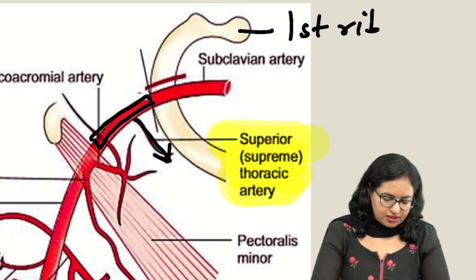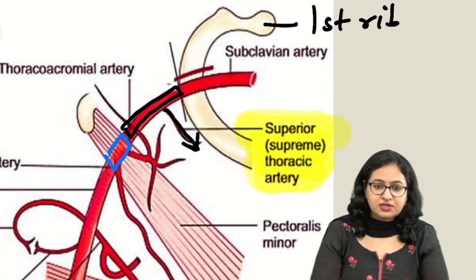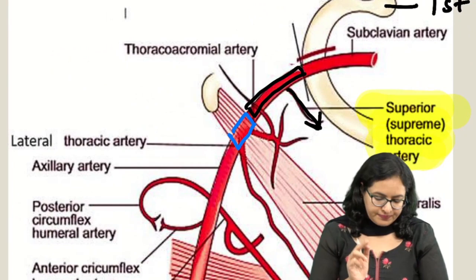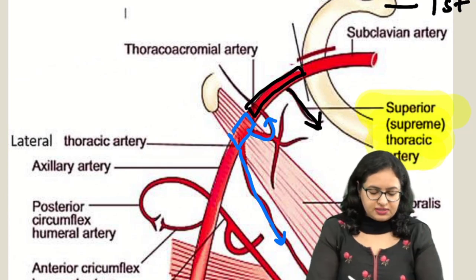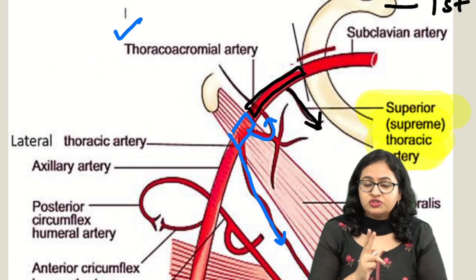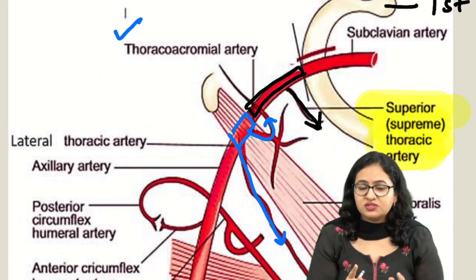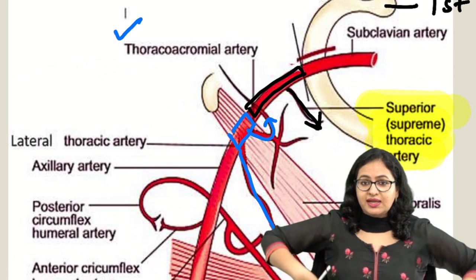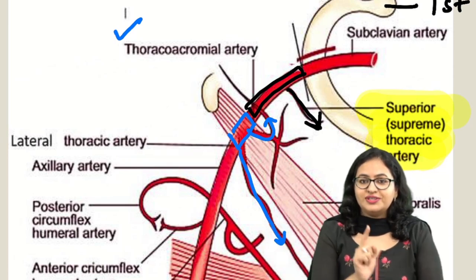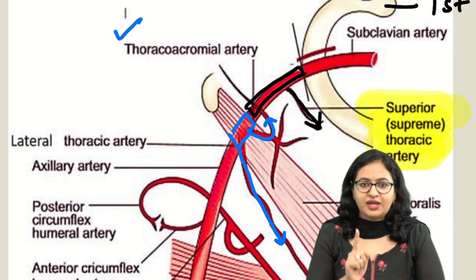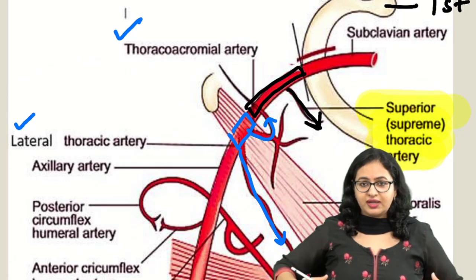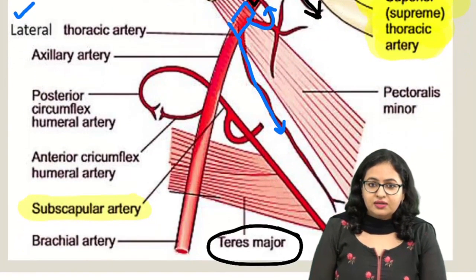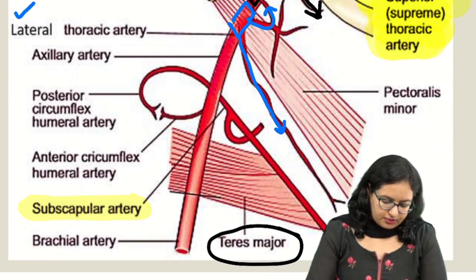Now coming to the second part, let us focus here. In the second part, two arteries are given. One is going like this, another is going like this. The one going above is the thoracoacromial, and the second, which goes along the lower border of the pectoralis minor, running along the lateral aspect of the chest wall, is given the term lateral thoracic artery, as the name suggests, the lateral part of the thorax. So, lateral thoracic artery.